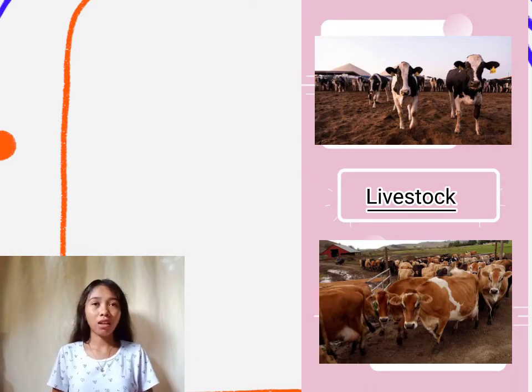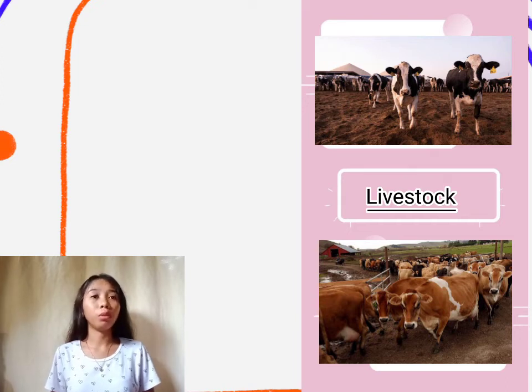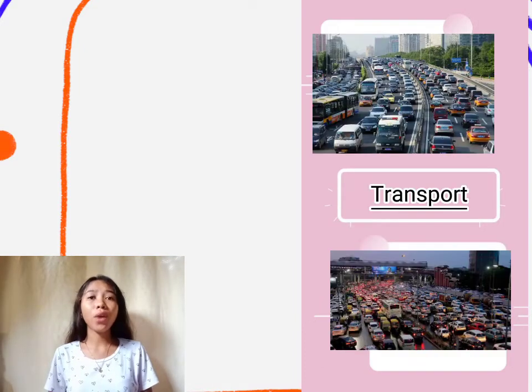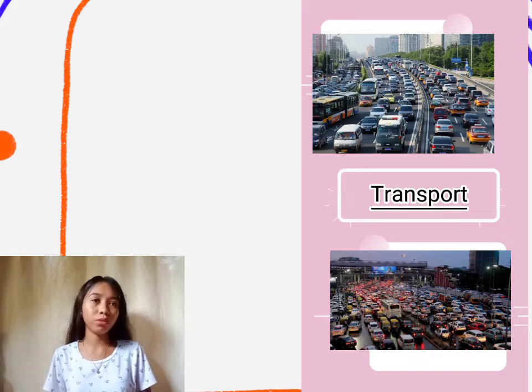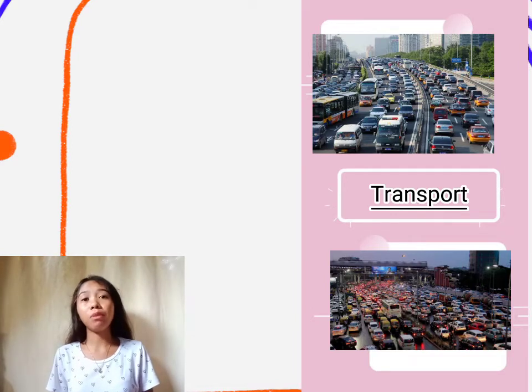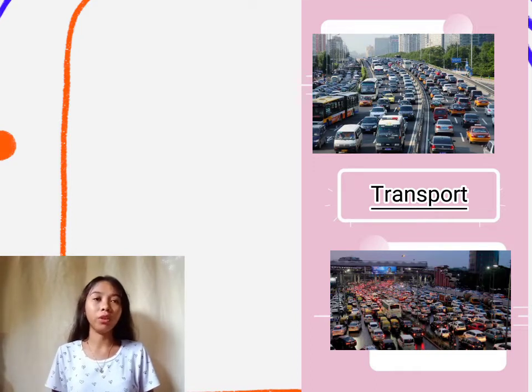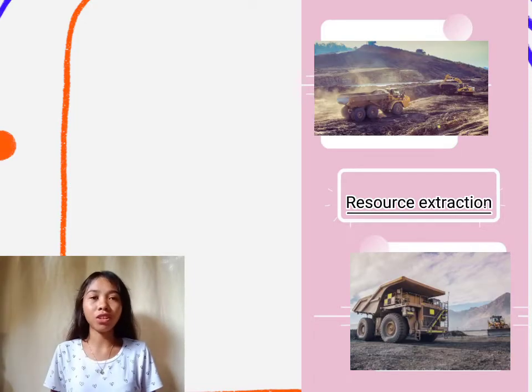Next, we have livestock. Livestock products are responsible for more greenhouse gas emissions than most other food sources. Livestock supply chains account for a share of global anthropogenic greenhouse gas emissions. Next, we have transport. A large proportion of GHG emissions can be attributed to transportation, specifically from the burning of gasoline, diesel, and other fuels derived from petroleum. Next, we have resource extraction. The extraction and processing of natural resources make up half of the global greenhouse gas emissions.